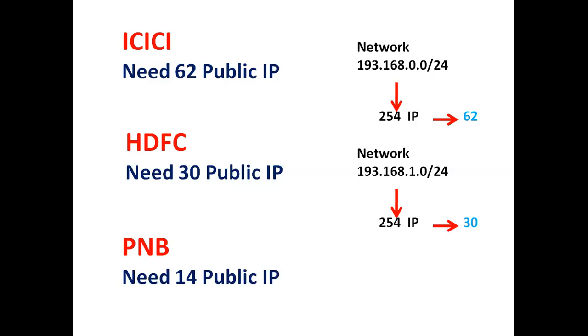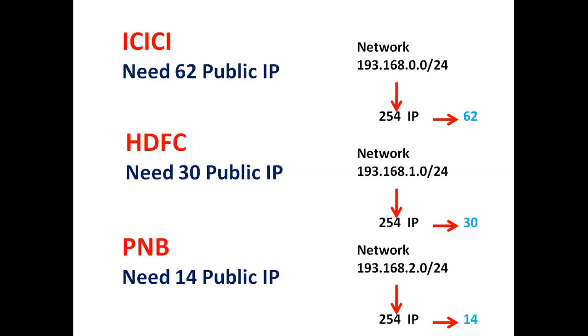The next is Punjab National Bank. This is also my customer. So if I'm giving the third network to Punjab National Bank, that is 193.168.2.0, this network also has 254 public IP addresses. If I'm giving this network to Punjab National Bank, it is just going to use 14 public IP addresses. It means that Punjab National Bank will waste 240 public IP addresses. So what is the solution here? Because we are wasting a lot of IP addresses here.